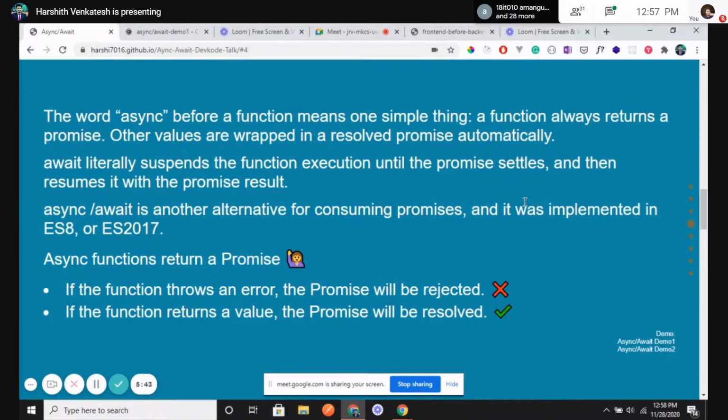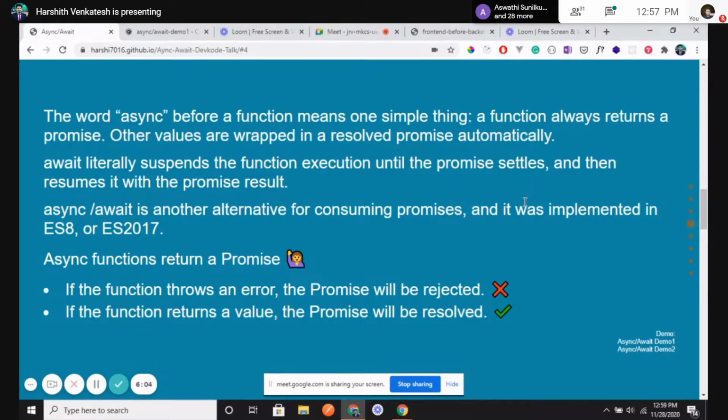That's where we use async. Calling a function with async makes sure that we get a promise. So we are telling JavaScript that I know what is happening here: I have called a promise that will take some time, and you can go ahead and proceed with the other lines of execution of the code. For that to happen, we use a word called await.